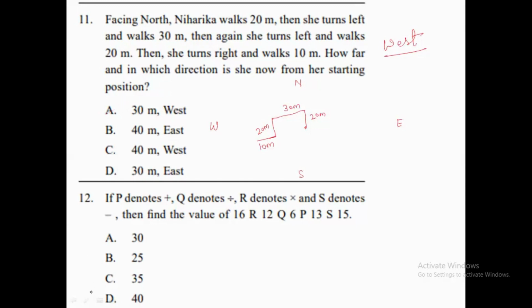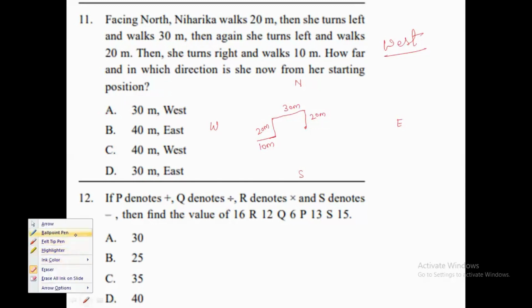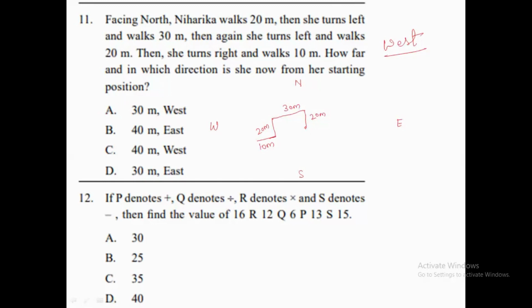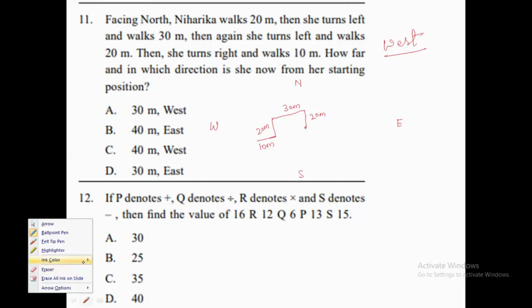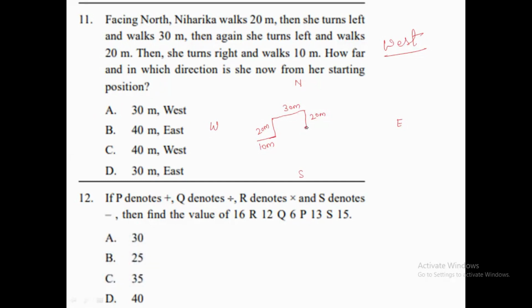So now we have to find the distance as well. How are we going to find it? From the starting point we need to find the distance. If she was here initially, and now she is here, we need to find this distance.